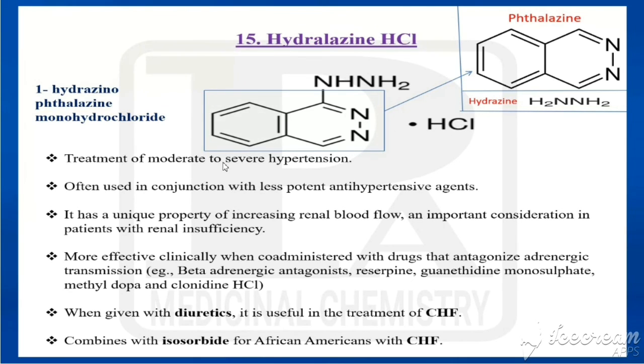It is used in the treatment of moderate to severe hypertension. Often it is used in conjunction with less potent antihypertensive agents. It has the unique property of increasing renal blood flow. That is an important consideration in patients with renal insufficiency. It is more effective clinically when co-administered with drugs that antagonize adrenergic transmission. Examples: beta-adrenergic antagonists, reserpine, guanethidine monosulfate, methyldopa, and clonidine hydrochloride. When given with diuretics, it is useful in the treatment of congestive heart failure. It combines with isosorbide for African Americans with congestive heart failure. That's all about antihypertensive agents.